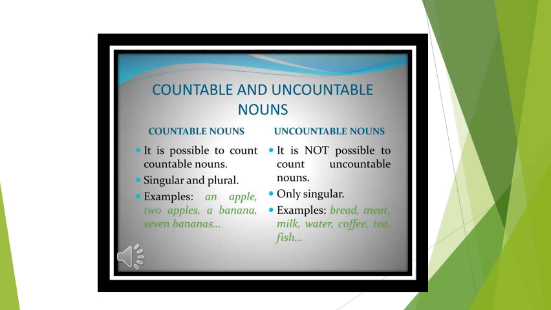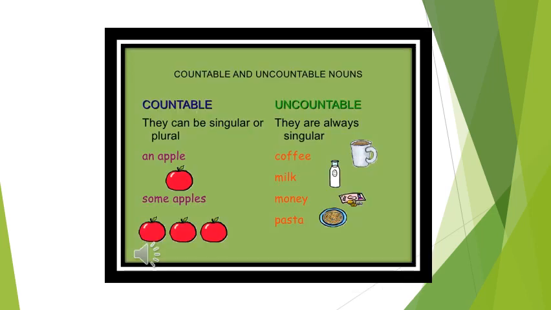You can see in another slide that an apple, some apples, we can count them, right? Uncountable nouns are always singular. As I described in prior knowledge, coffee, milk, honey, and pasta are all uncountable nouns.